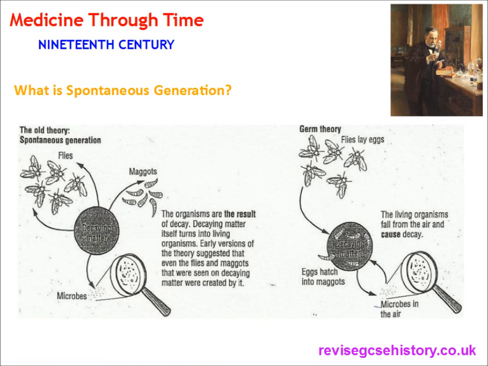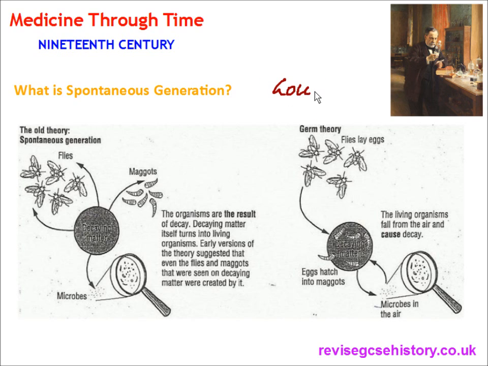So what is spontaneous generation and what is germ theory? Here's just a diagram that illustrates that. So they say that microbes are the result of decay. Decaying matter itself turns into living organisms. Early versions of the theory suggested that even the flies and maggots that were seen on decaying matter were created by it. Here's a diagram that shows that.